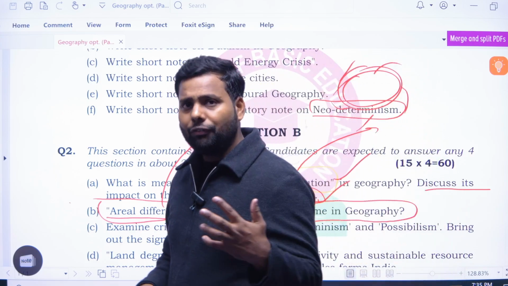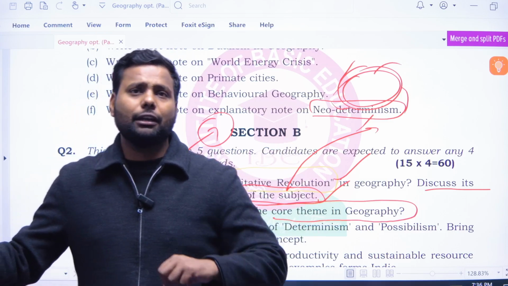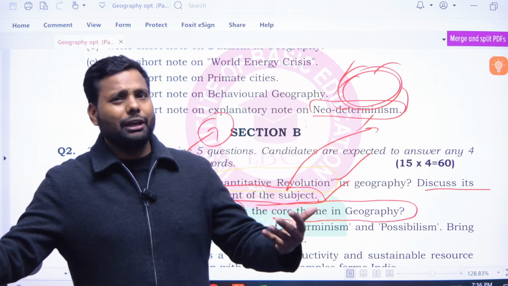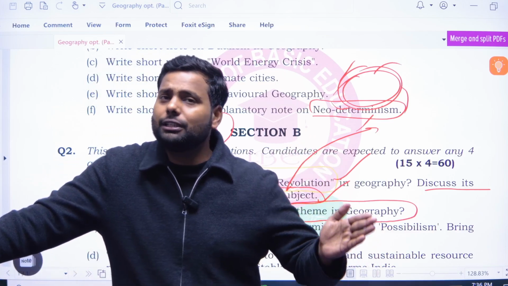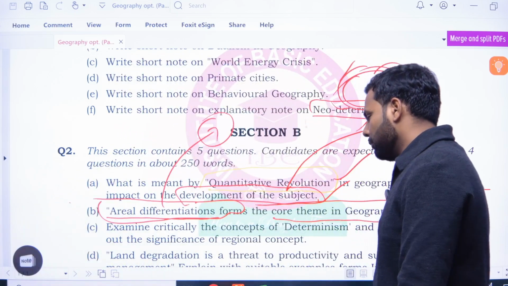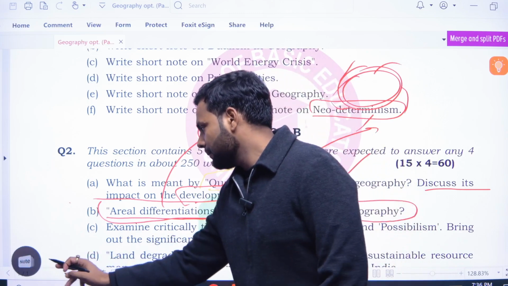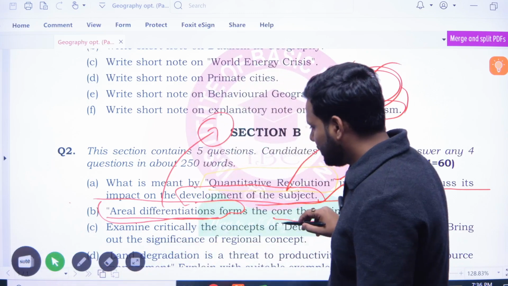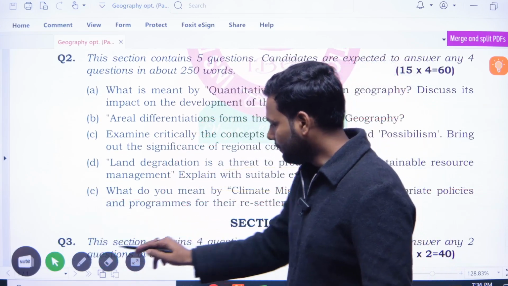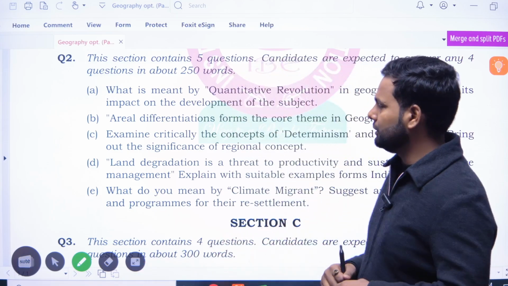And because of areal differentiation, we not only find out the uniqueness, but we also find out how any location or region is different from other regions. Okay, now we are going to the next question. I hope that short discussion gave you another kind of satisfaction about how to approach the questions.